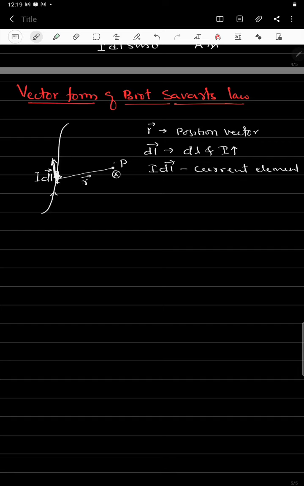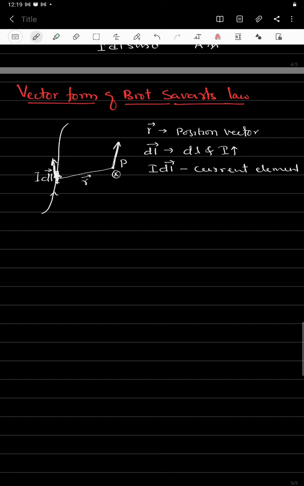So this is the magnetic field. The direction of the magnetic field is perpendicular to the r vector and the dl vector.